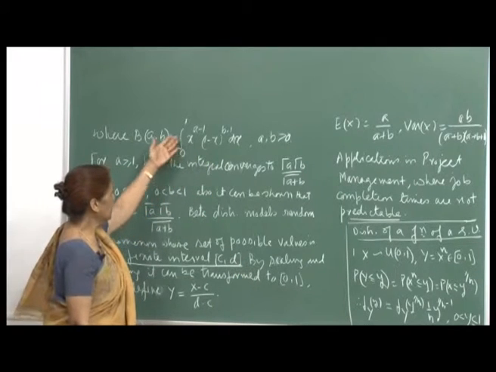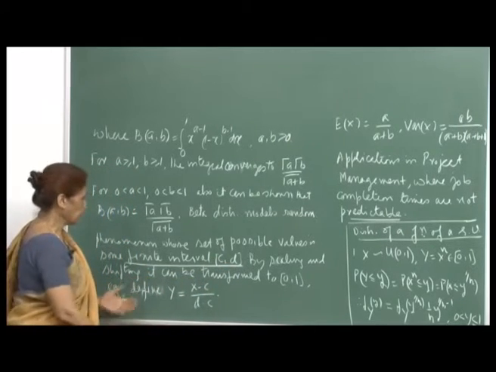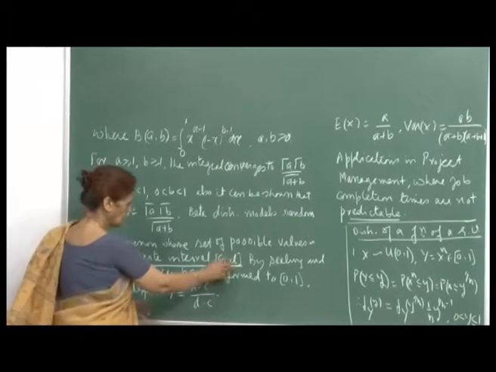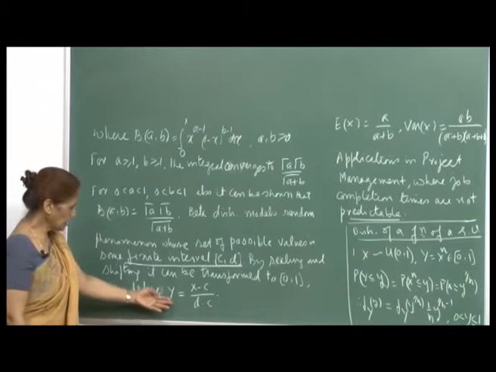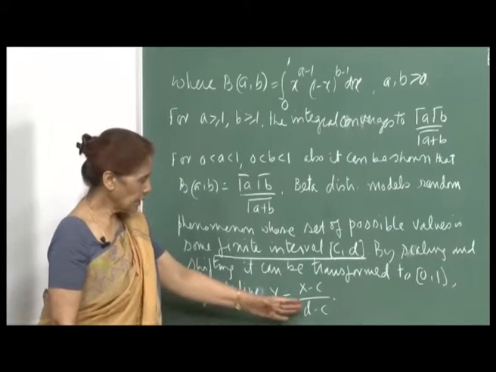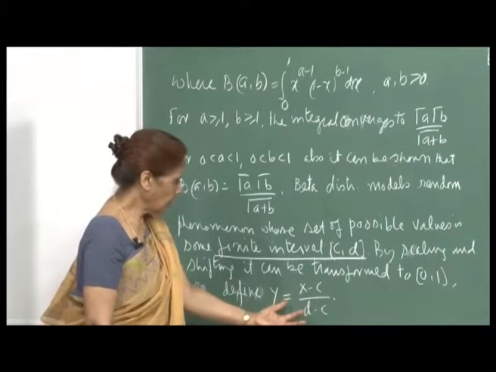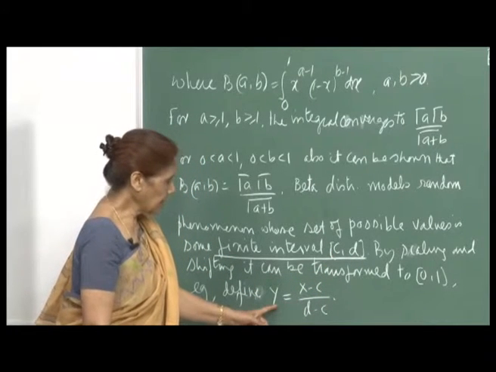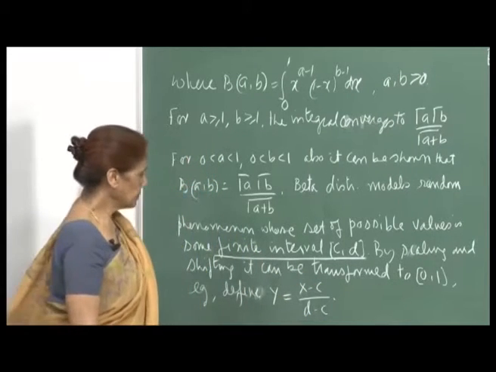But since we have here defined the variable to be from 0 to 1, by scaling and shifting, we can transform this interval to 0 1, and of course, one obvious transformation is that y is equal to x minus c upon d minus c. So, all possible values of x which are within c d, the corresponding y variable will have all values between 0 and 1.